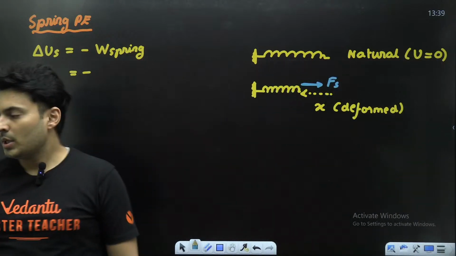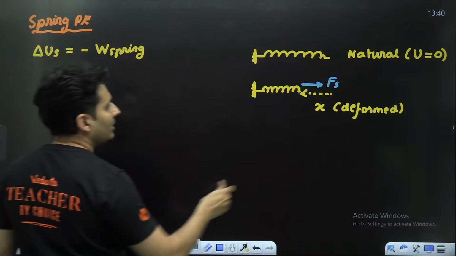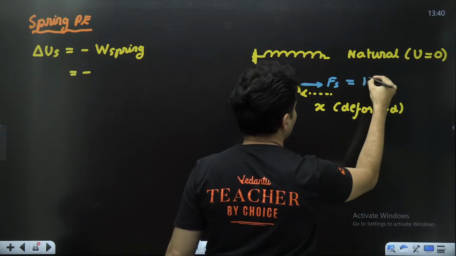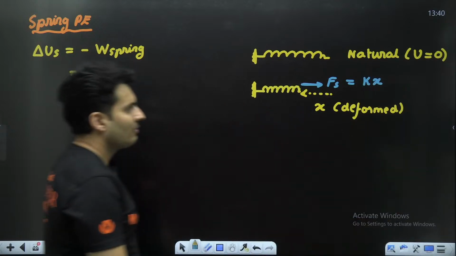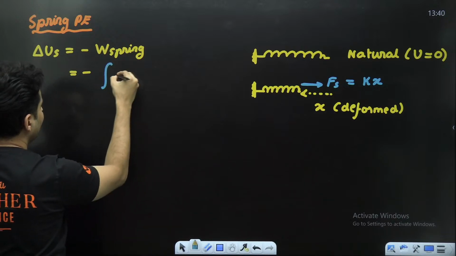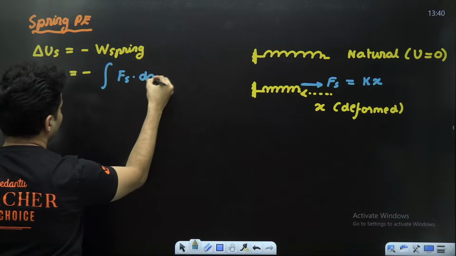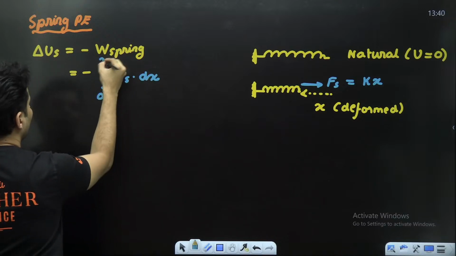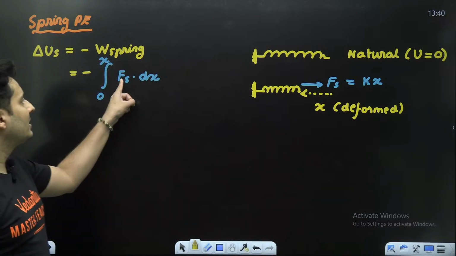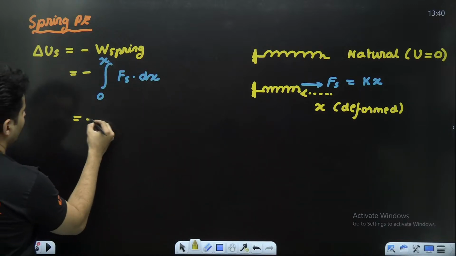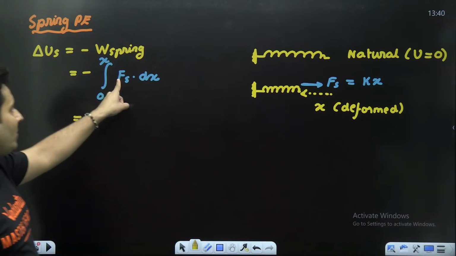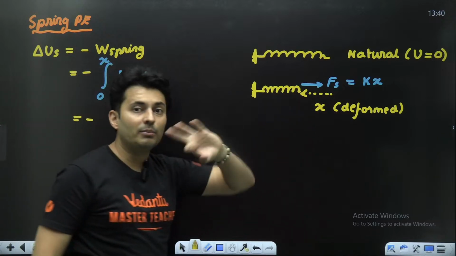Perfect. So in calculating that work, because the spring force is itself a variable force, remember spring force magnitude wise is kx, so I will definitely have to use the integral of spring force dot dx from 0 to x. That is the only way, because this is variable. No issues. Let's do it and see how much I get. But remember, this force and the displacement both are opposite.